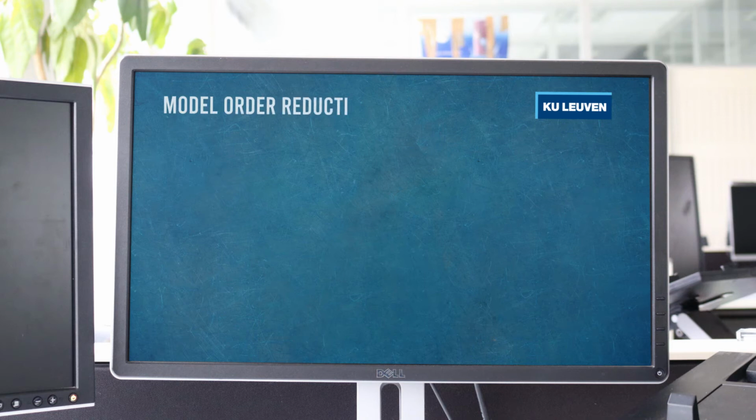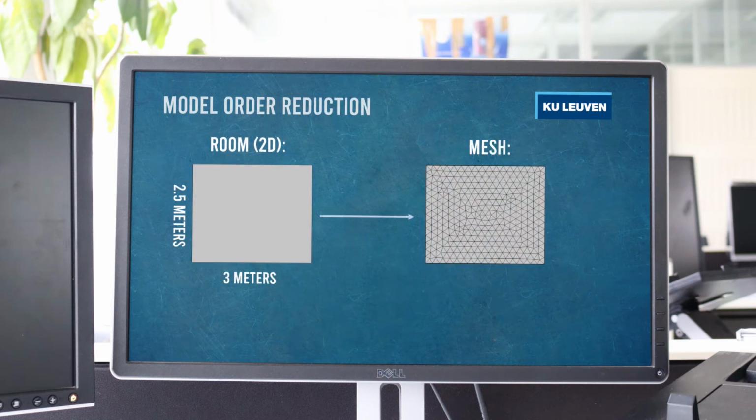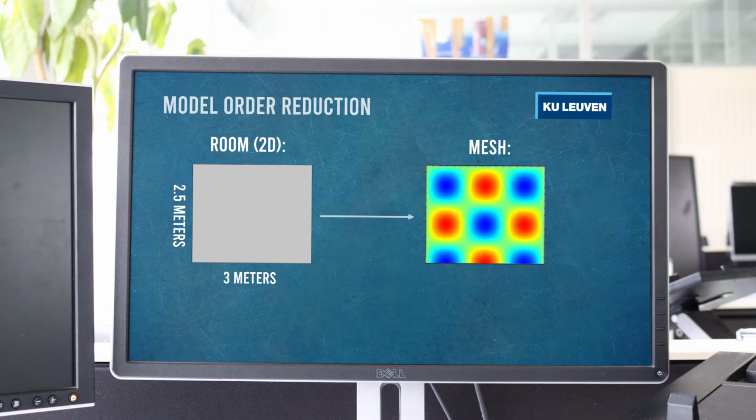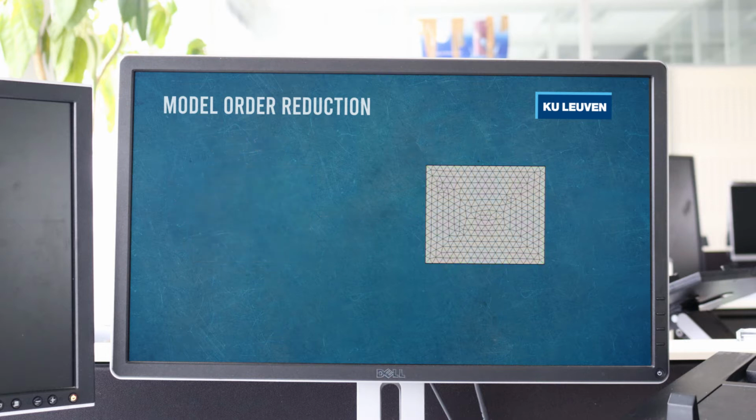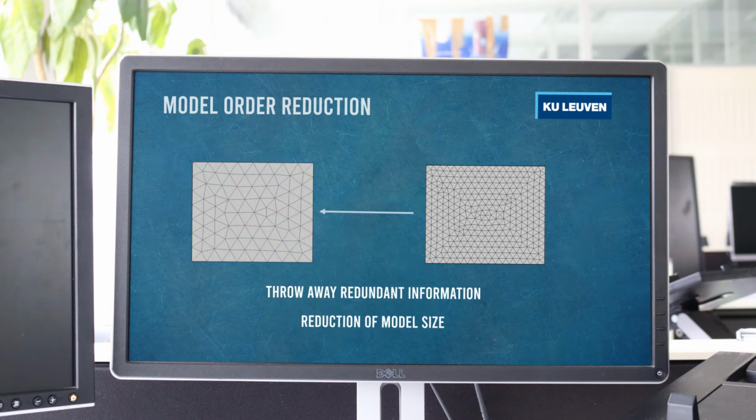In this example, I show a simple model of a rectangular room. Again, the model is chopped into small elements and the solution is calculated. A naive model order reduction approach would be to increase the size of the elements. This would definitely lead to a smaller computer model. The thing is that the model still allows for solutions at higher frequencies, such as the following non-physical solution. The philosophy of model order reduction is to throw away all of this unneeded information out of the equation.